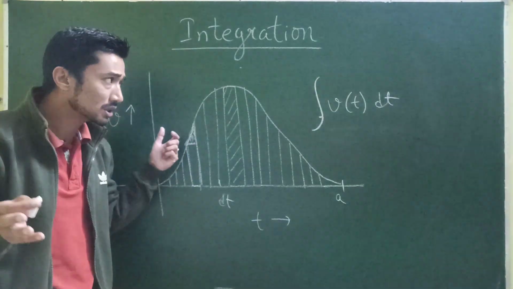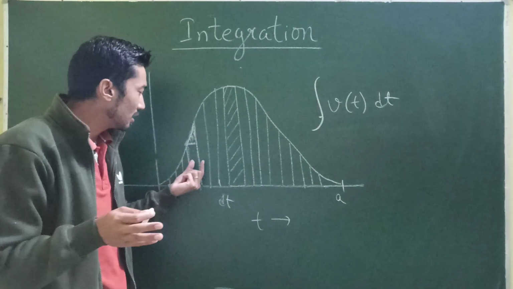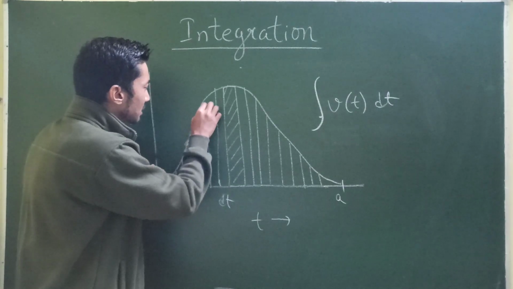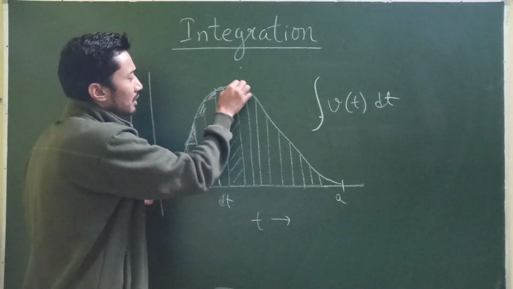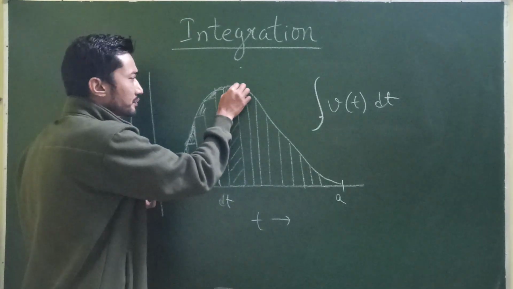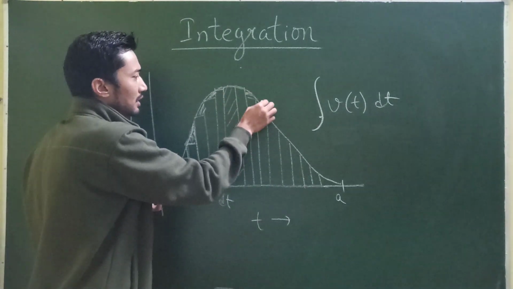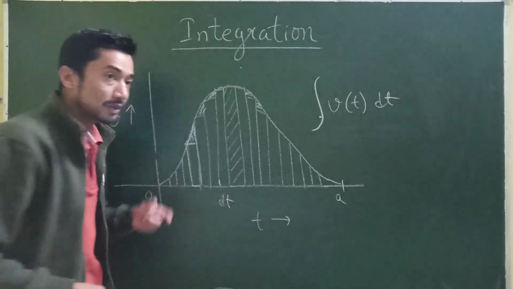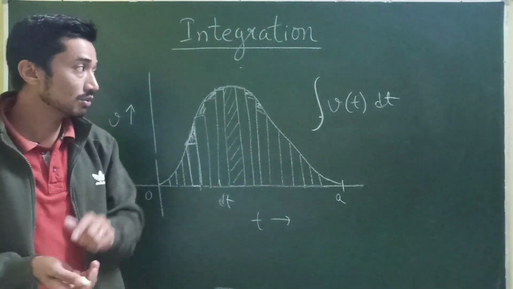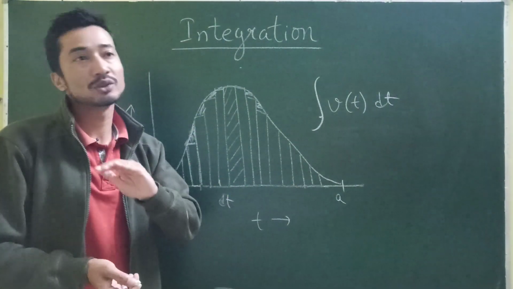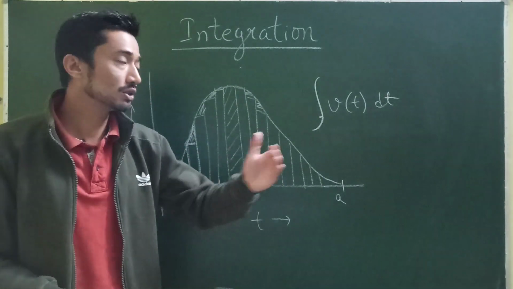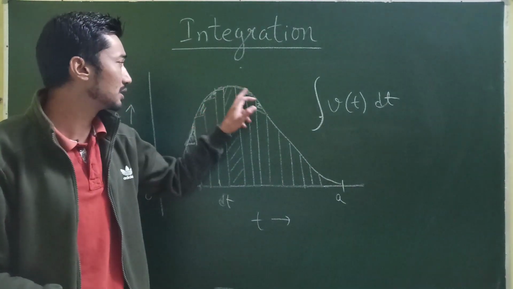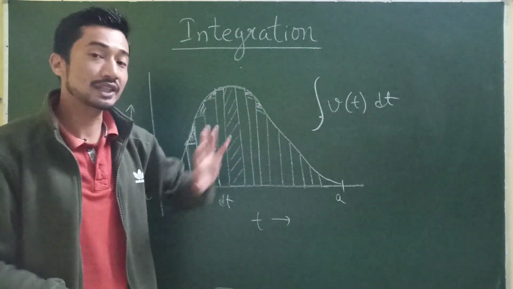Isn't it? So somehow summation, all these parts from all these curves are left out. Maybe only here an exact rectangle might come. All these parts are left out, which cannot happen because it's the area under the curve, and that is the reason why we don't write this summation, because summation means just add them up. So if we just do that, we are ignoring all these parts. But integration takes care of that.